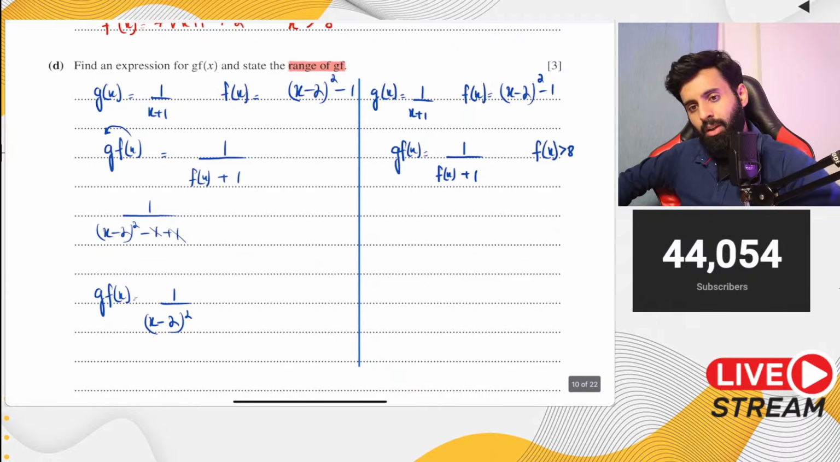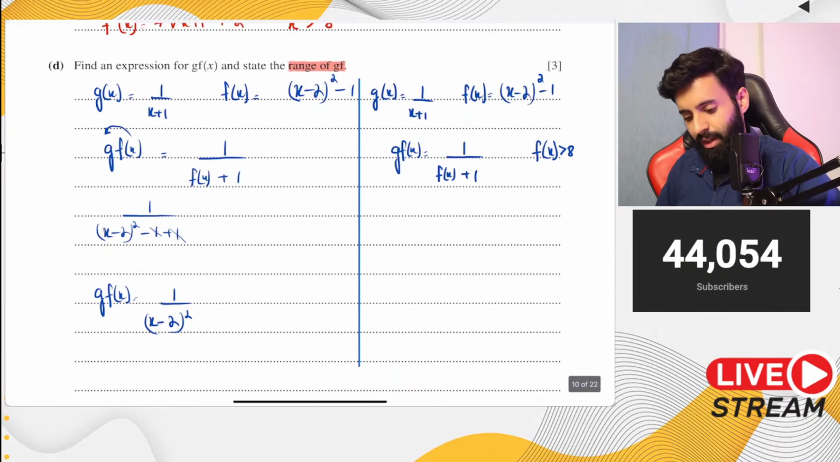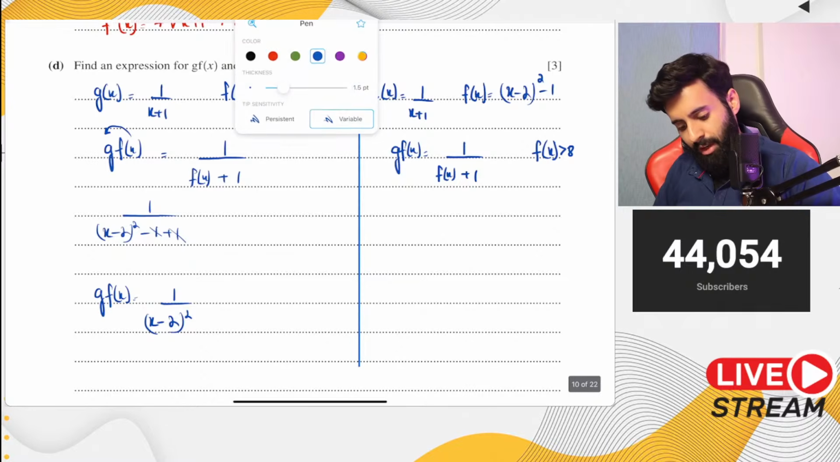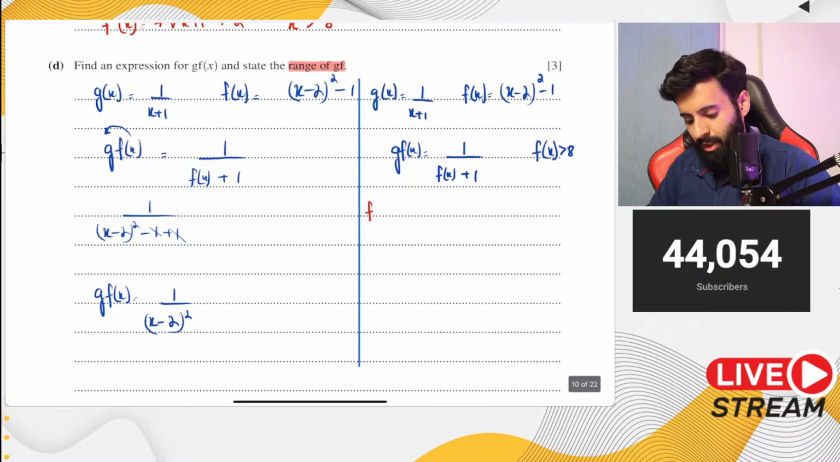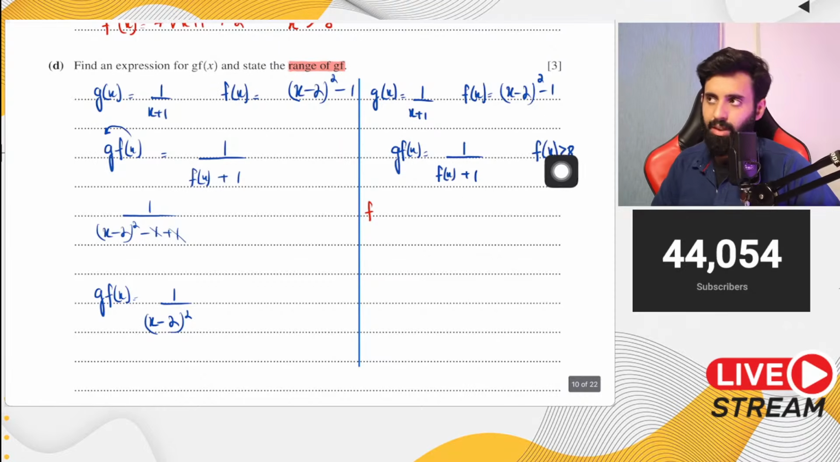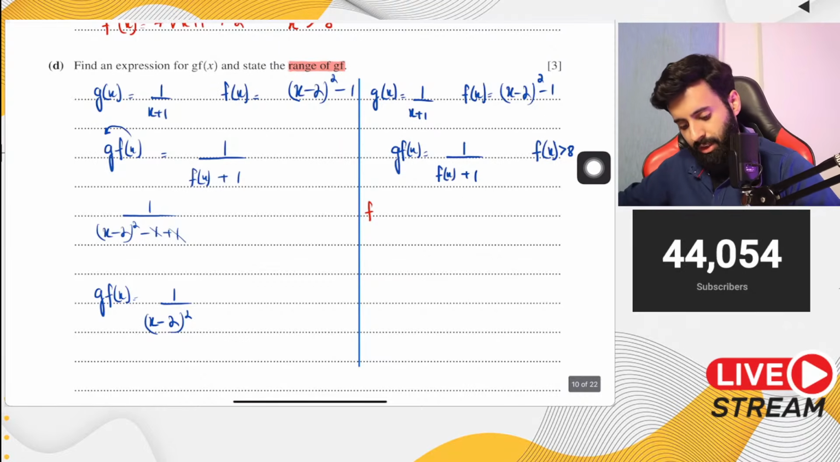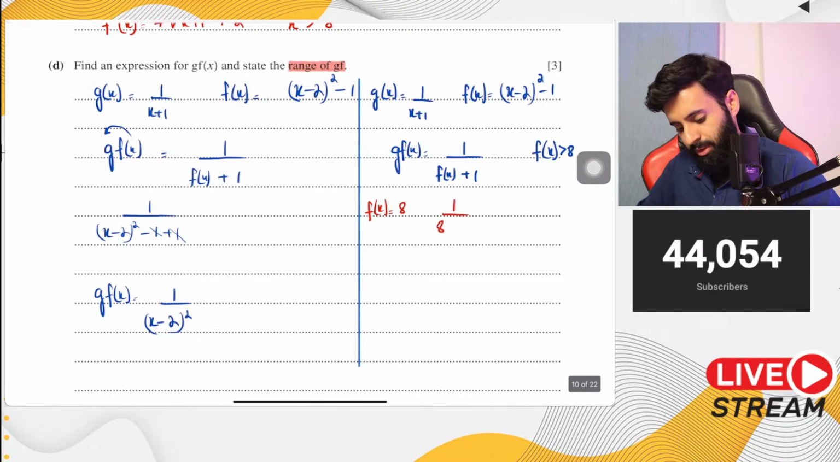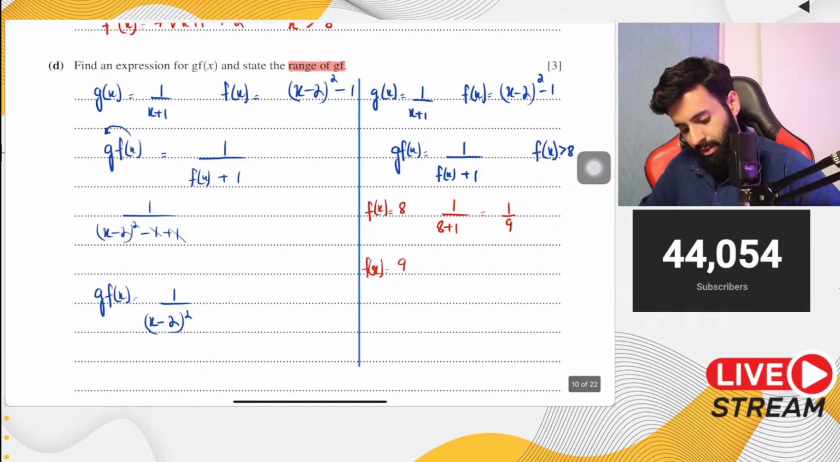Okay, now, let's say f of x is equal to 8. Now look, we know that whatever f of x is will be greater than 8. If f of x is equal to 8, then notice what happens. You get 1 over 8 plus 1, which is equal to 1 over 9. Now, if f of x is equal to 9, then you will get 1 over 9 plus 1, which is equal to 1 over 10.